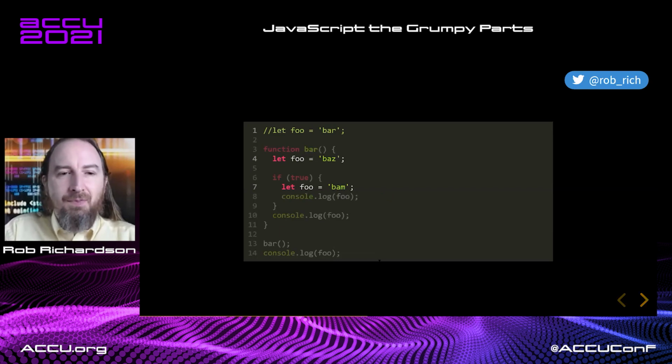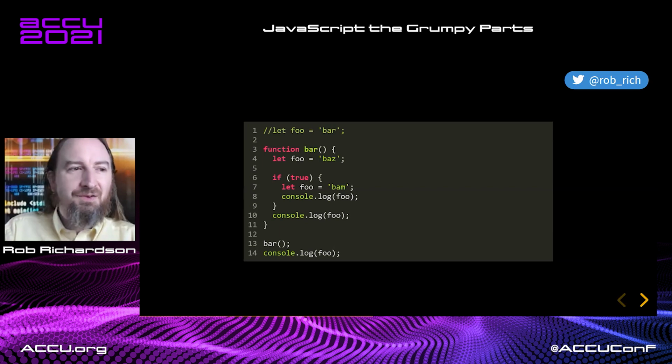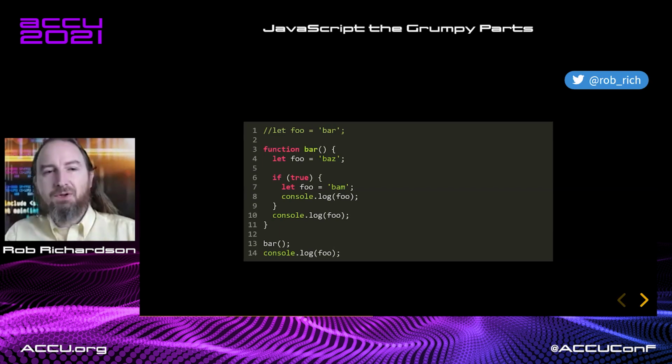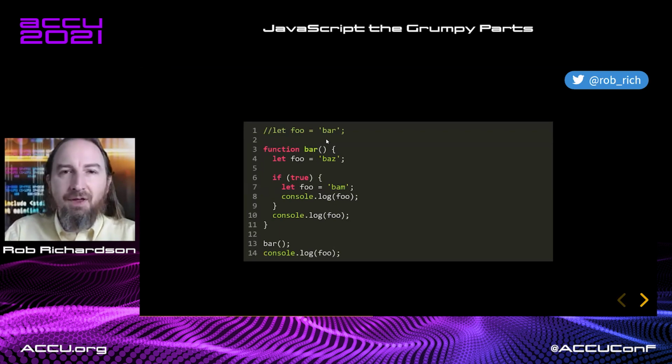Let's do this. We've got a let here and a let here. What's going to happen in this case? Let's think like the compiler and figure it out. So in our outer scope, we do nothing. It's a comment. We'll call our bar function. We have a let. So this foo variable is created in that first phase. We've now set its value to Baz in the second phase.